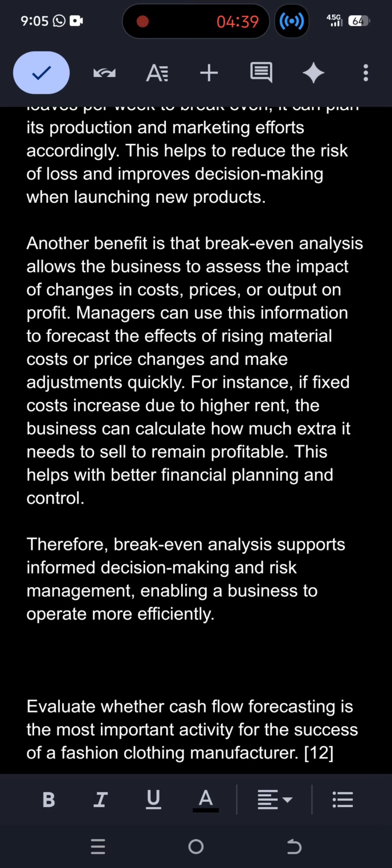and make adjustments quickly. So, for instance, if fixed costs increase due to higher rent, the business can calculate how much extra it needs to sell to remain profitable, and this helps with better financial planning and control. So, therefore, break-even analysis supports informed decision making and risk management, enabling a business to operate more efficiently.